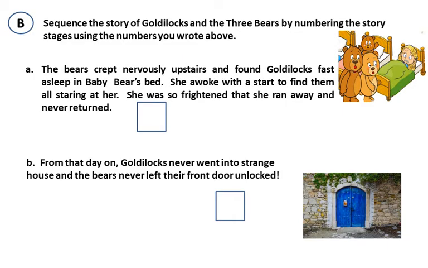Children, read question B. Sequence the story of Goldilocks and the 3 bears by numbering the story stages using the numbers you wrote above. Children, it is the story of Goldilocks and 3 bears. I know most of you have read the story. 5 stages of the story are given. You have to read each stage and arrange in order using the number you wrote above. First, read the 5 stages. Understand the story by looking at the picture in each stage.